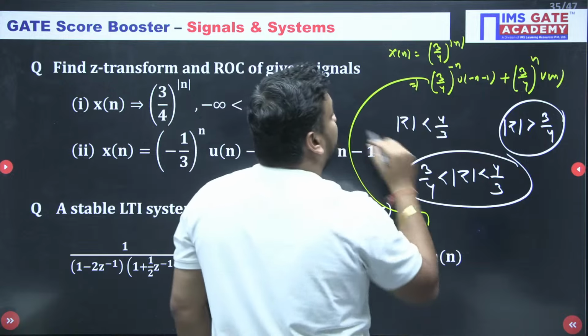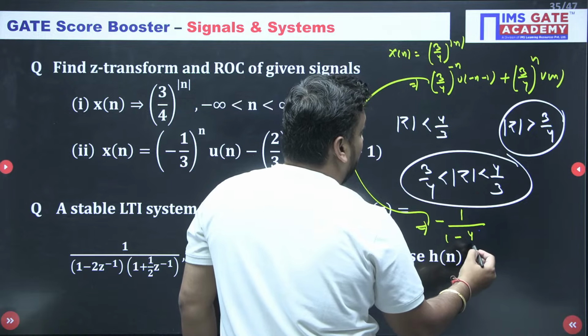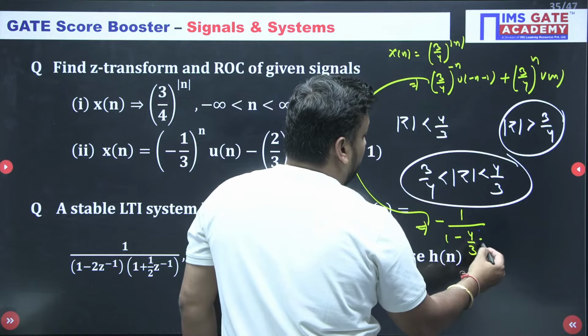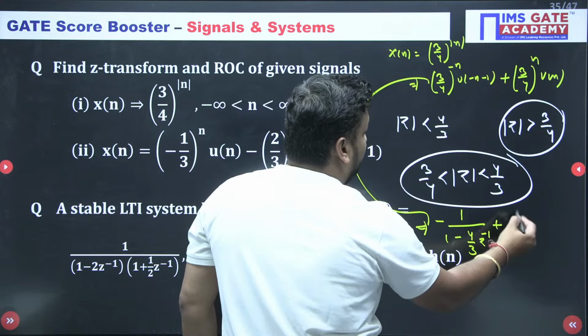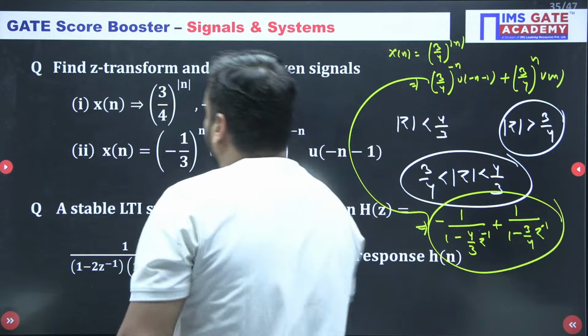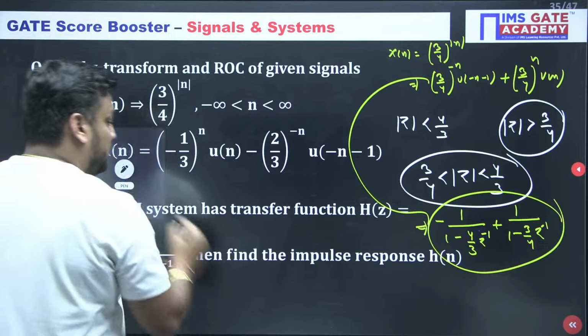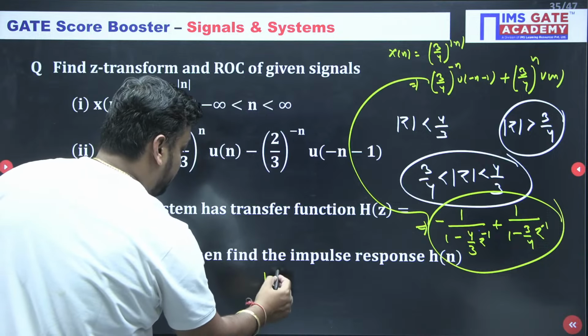And if I talk about the Z transform of this, बताओ Z transform. Sir Z transform -1/1 -1 बोलो ना 4/3 Z inverse sir, and plus 1 upon 1 minus का 3/4 Z inverse sir. I hope you remember the standard form. If you know the standard form, then only you can solve. If you don't know, I am just revising it.